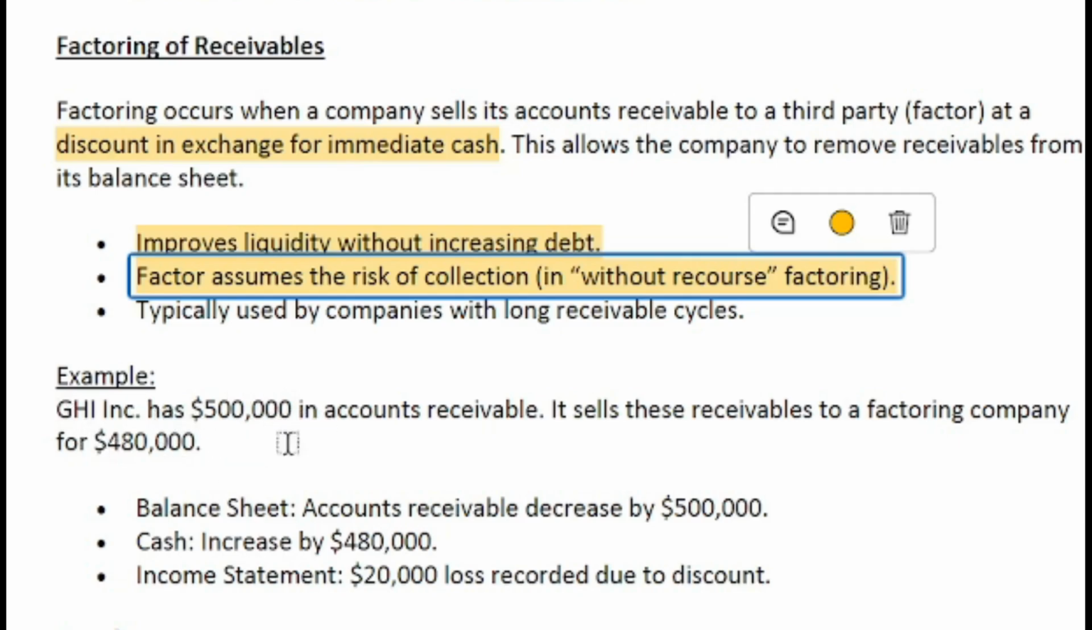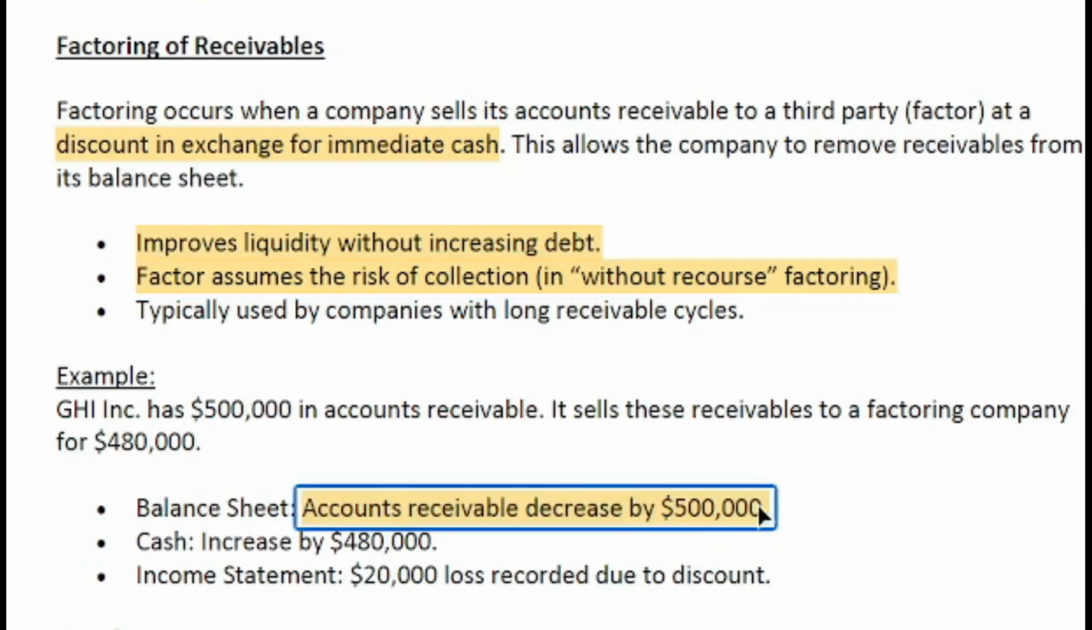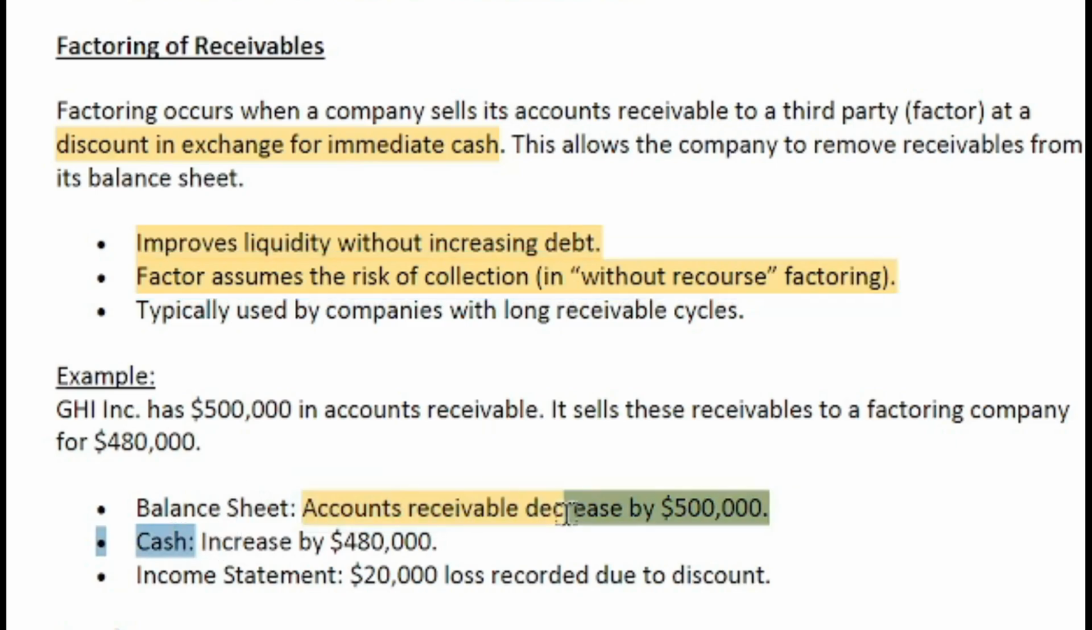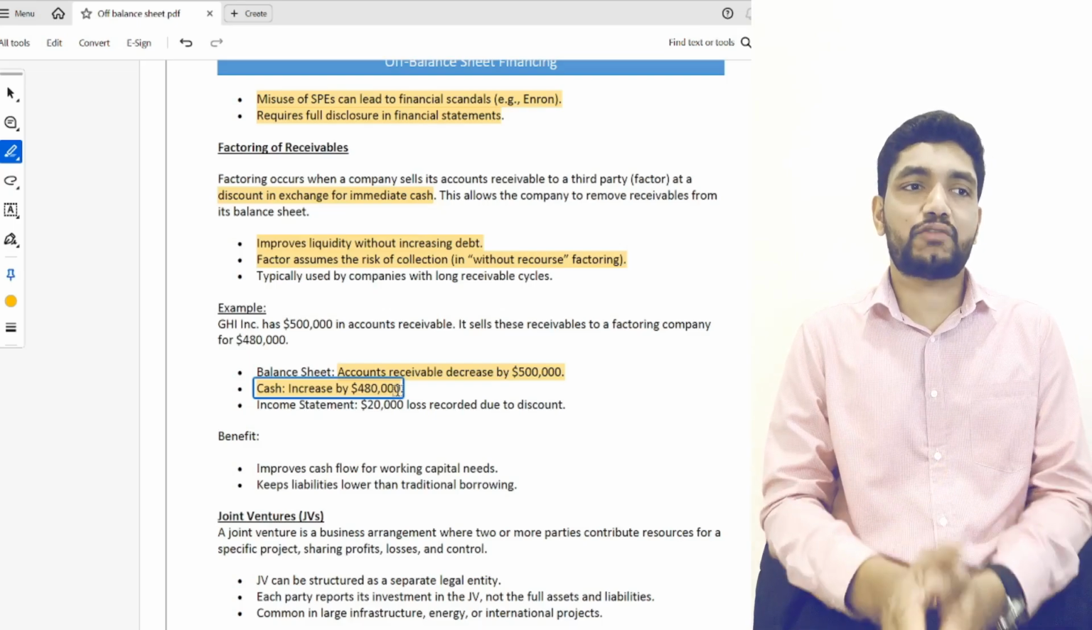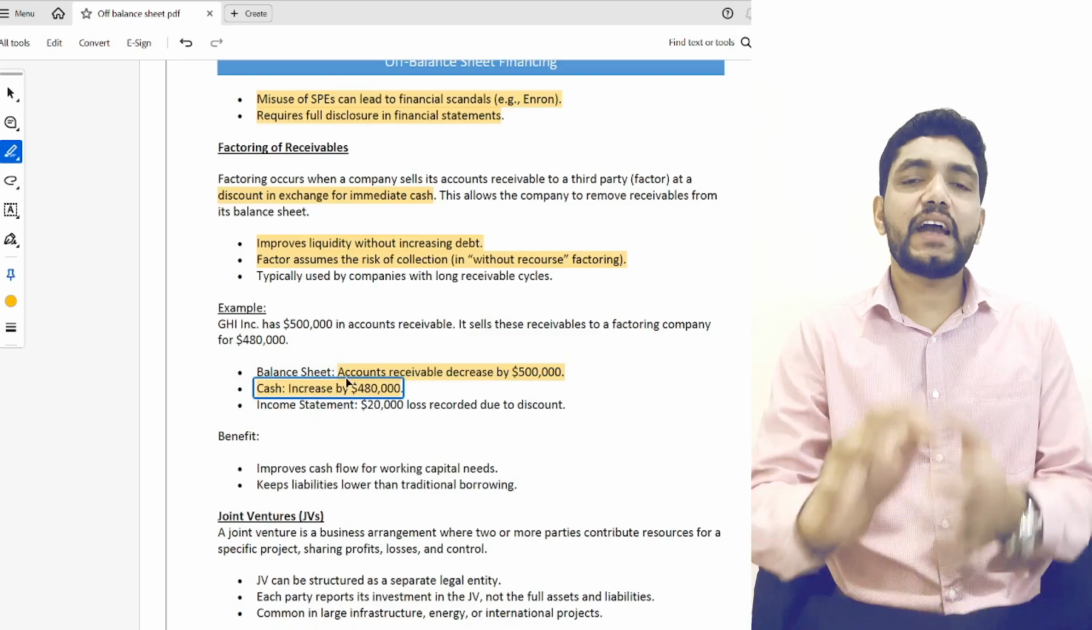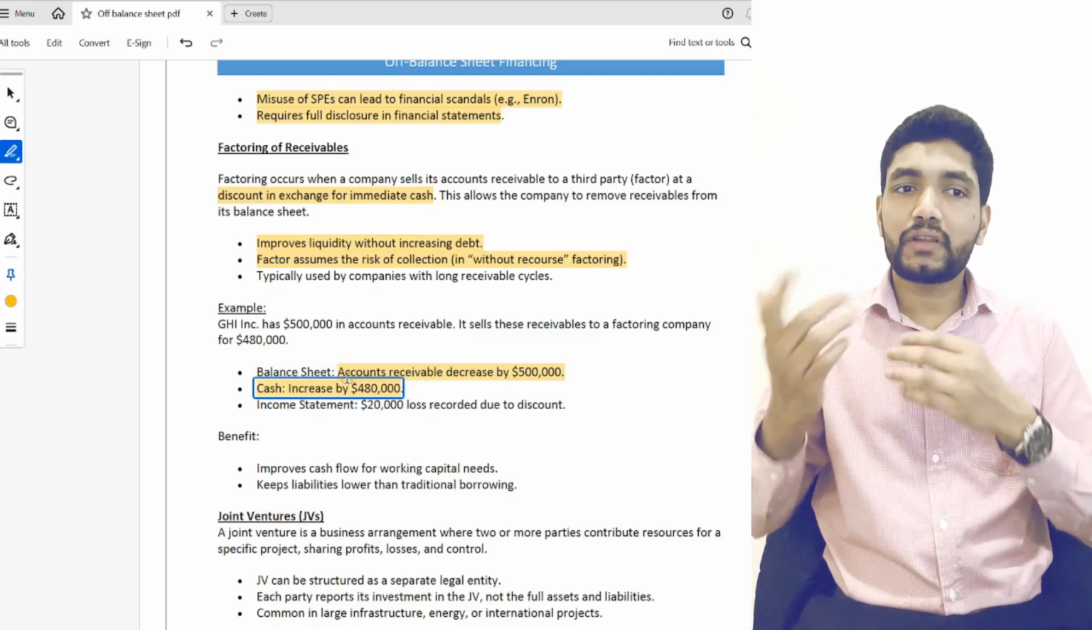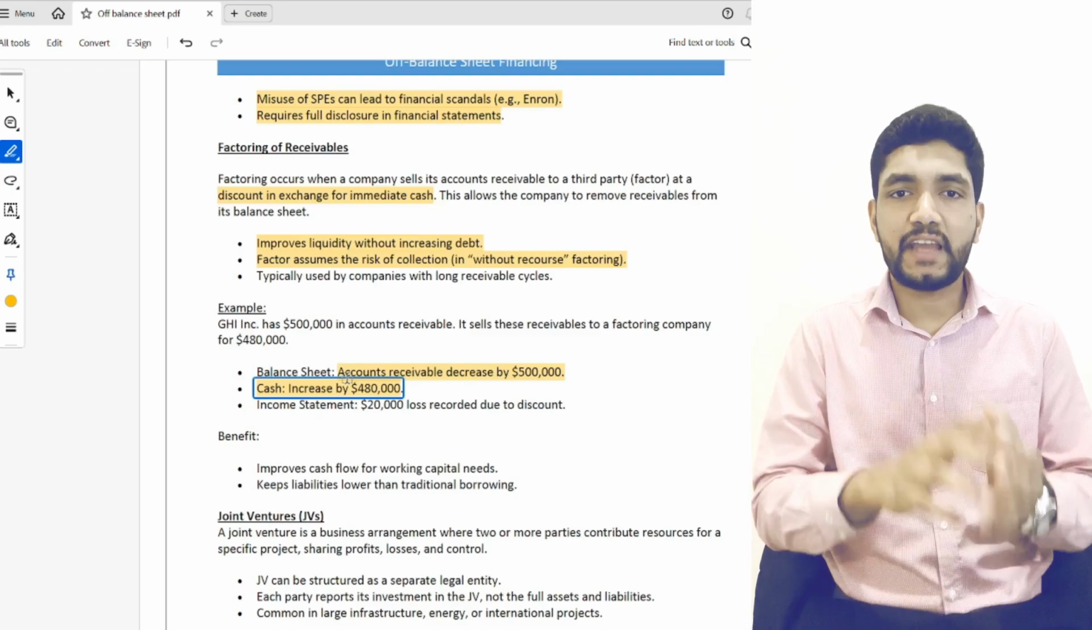Just assume this company has $500,000 in accounts receivable. It sells these receivables to a factoring company at $480,000. So in the balance sheet, what will happen? The accounts receivable decreased by $500,000. The cash increased by $480,000. That means this receivable is transferred to the factor. Again, cash increased by $480,000, which means for this receivable, the company is receiving immediate cash from the factor.